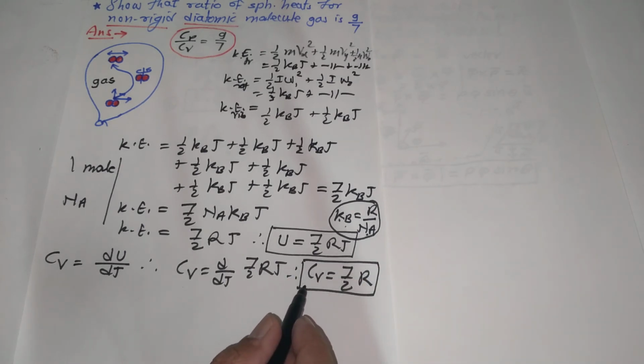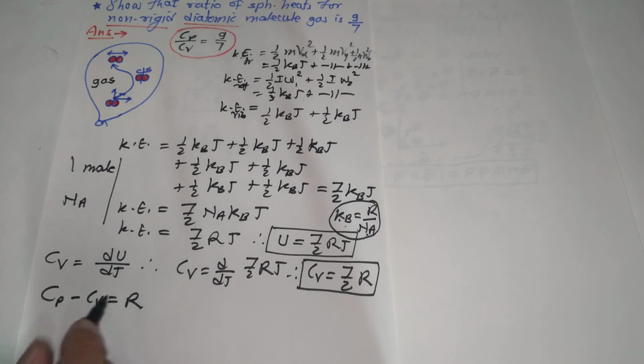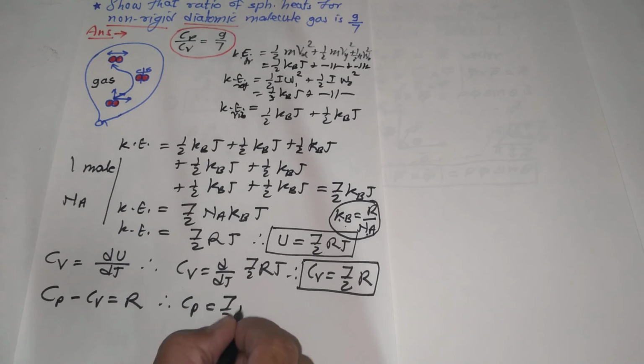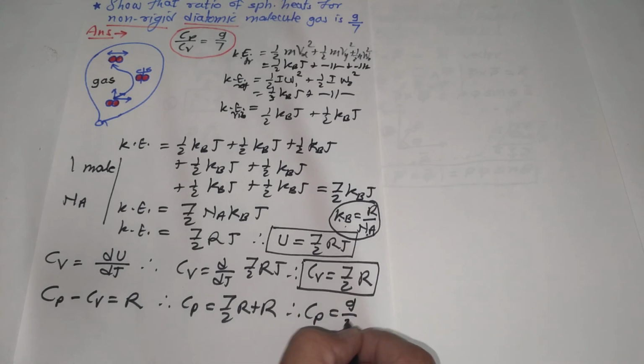Similarly, one can obtain the value of specific heat at constant pressure. According to Mayer's relation, Cp minus Cv equals R. Keeping the value of Cv as 7 by 2 R and transferring to the right hand side, it becomes Cp equal to Cv plus R. Therefore Cp equals 7 by 2 R plus R. Therefore 7 by 2 plus 1 means 9 by 2 R. Therefore Cp equals 9 by 2 R. This is the specific heat of the gas at constant pressure.